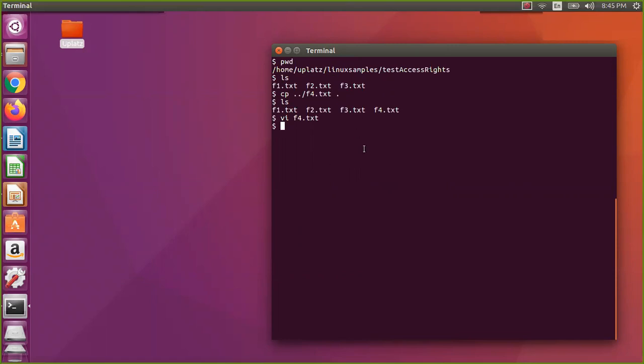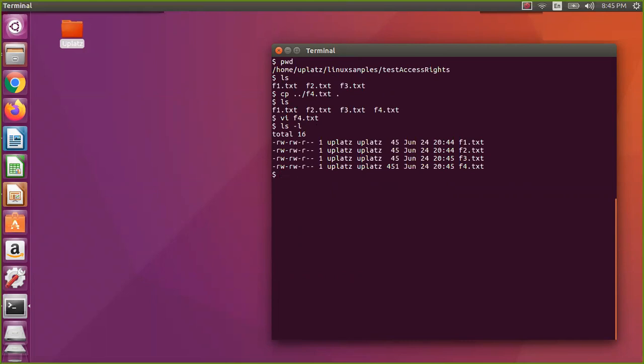So earlier we were in the source and we copied to the destination. Now we are in the destination, we are copying from the source. So either way you can do. Okay, so now let us proceed with change file access rights.